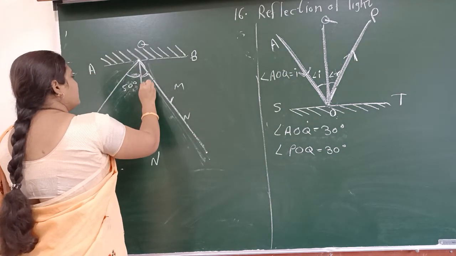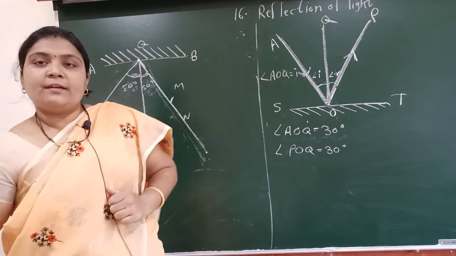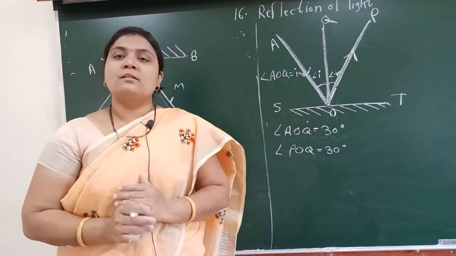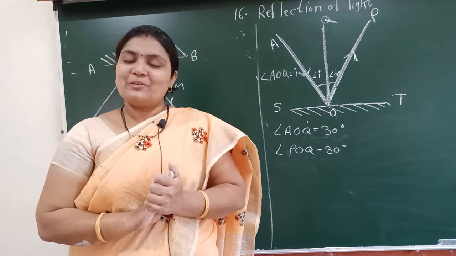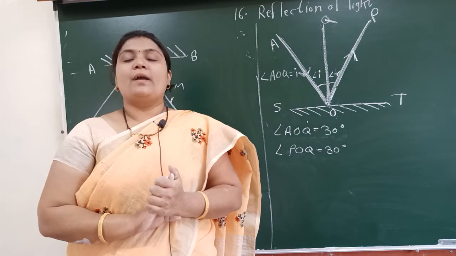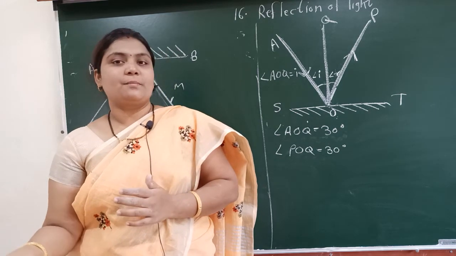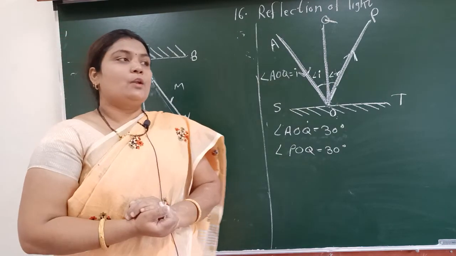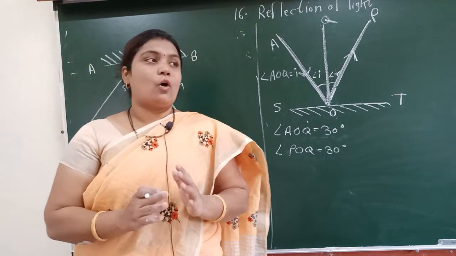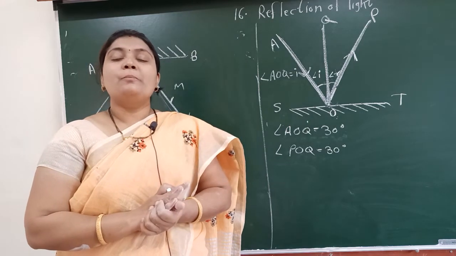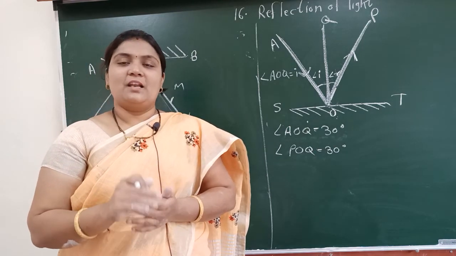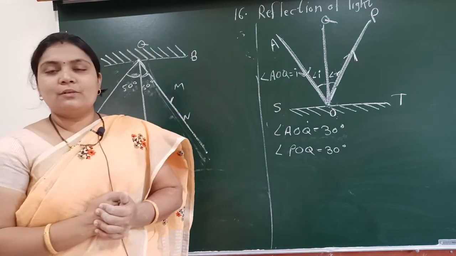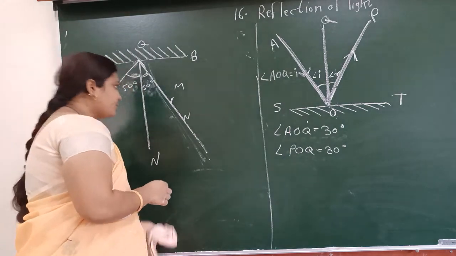You can take three or four readings of the angle measurements. Always you will find that the measurement of the angle of incidence is equal to the measurement of the angle of reflection. So from this activity we prove the law of reflection. What is the law? The angle of incidence is always equal to the angle of reflection. Okay, anybody have any doubt?